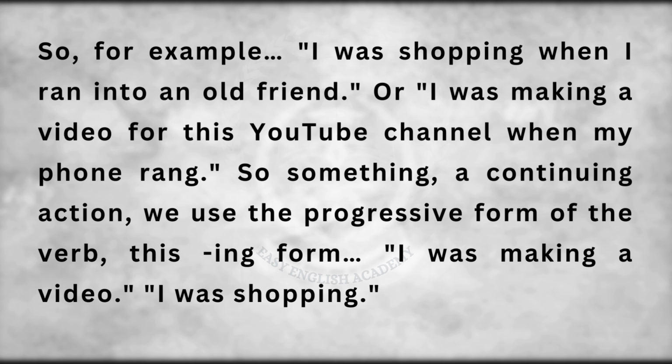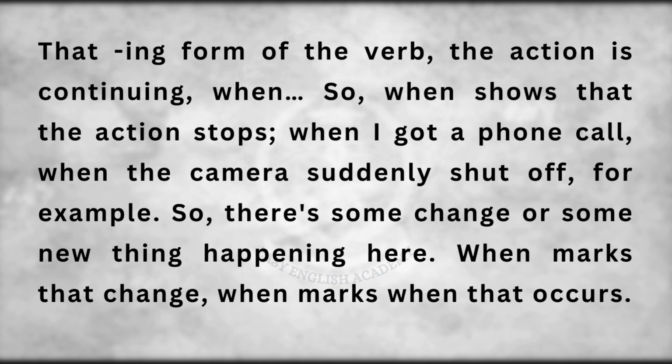For a continuing action, we use the progressive form of the verb, this -ing form. I was making a video. I was shopping. With that -ing form of the verb, the action is continuing. When shows that the action stops. When I got a phone call, when the camera suddenly shut off, for example. So, there's some change or some new thing happening here. When marks that change, when that occurs.